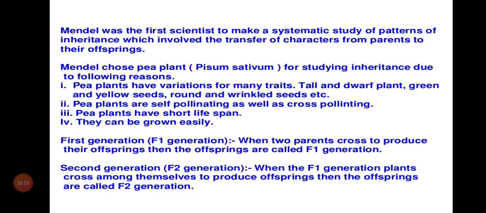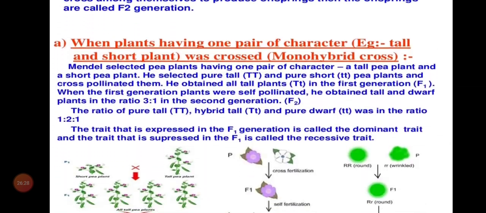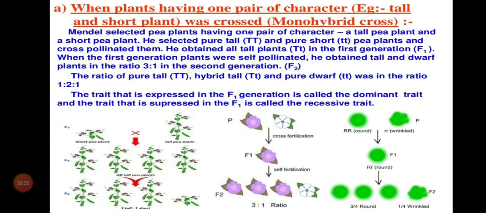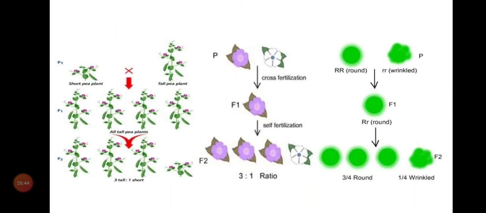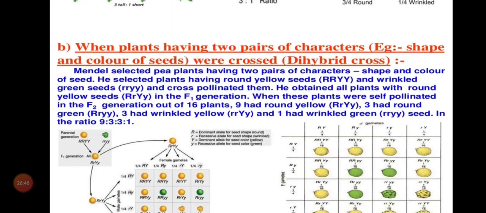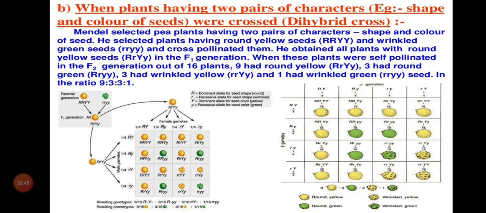Mendel chose the Pisum sativum plant. This will be very, very interesting: how he crossed two plants and what he got in the first generation. This I am going to explain in the next class. Monohybrid cross, or law of inheritance, and second, dihybrid cross, or law of independent assortment. Those two I will explain in the next class. It will be very interesting.